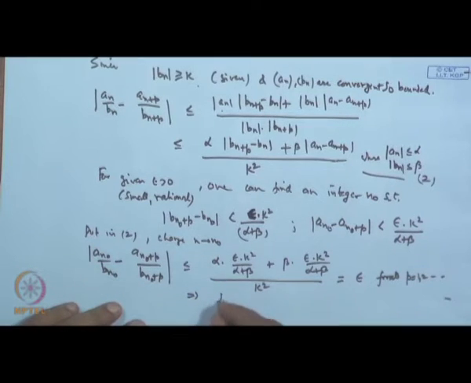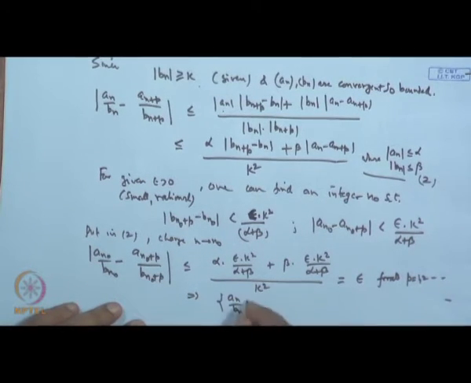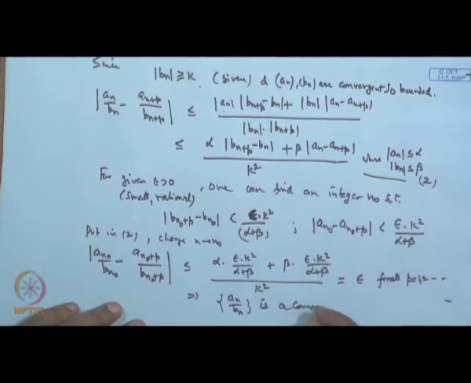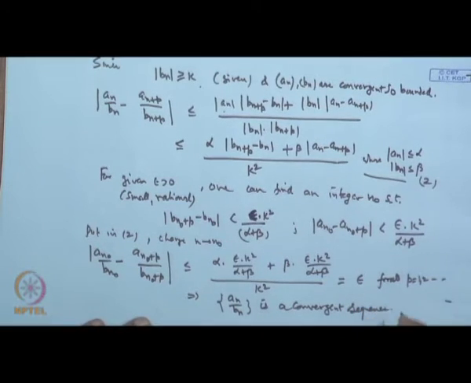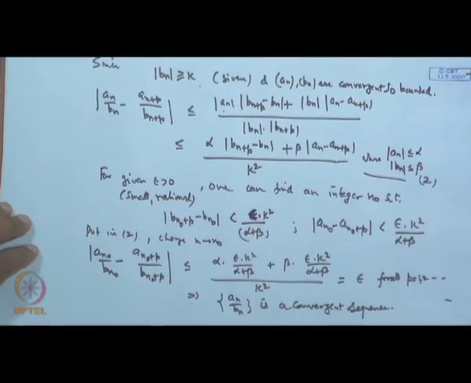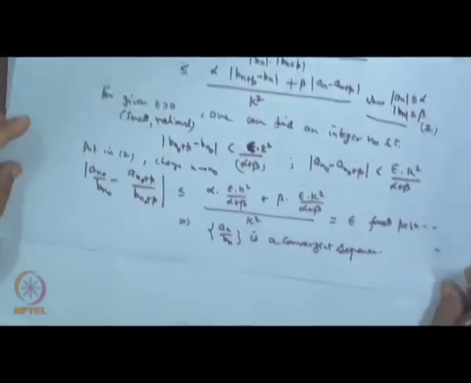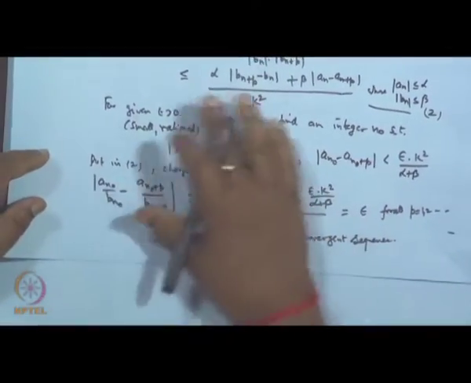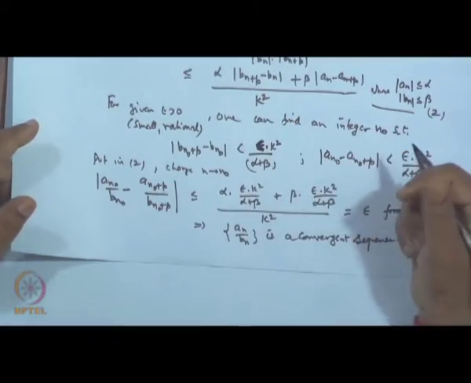Therefore, the sequence a n by b n is a convergent sequence of rational numbers. Okay. This is what we get. Is it okay? Now, after developing this thing, Cantor was able to introduce the concept of real numbers. So, what is the Cantor's theory of real numbers?